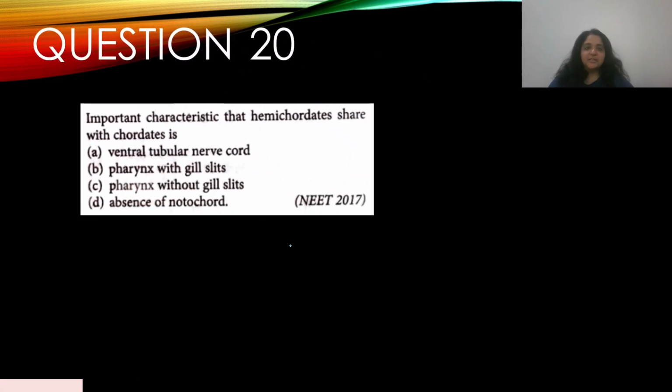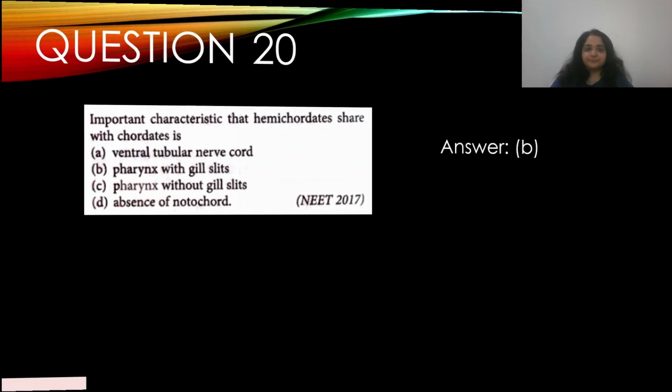Question number 20. An important characteristic that hemichordates share with chordates is, and this appeared in NEET 2017, a ventral tubular nerve cord. No, that's incorrect. Chordates don't have this, so they don't share it with hemichordates. Pharynx with gill slits. Yes, chordates have that, and hemichordates also have that. They respire through gills in their pharynx. So B is the right answer. C, pharynx without gill slits, no. Absence of notochord, no. So the answer is B.